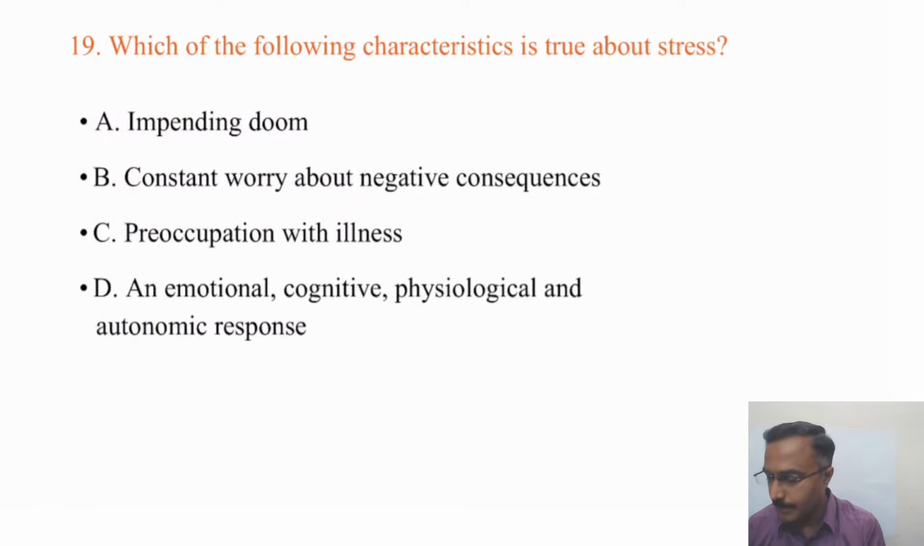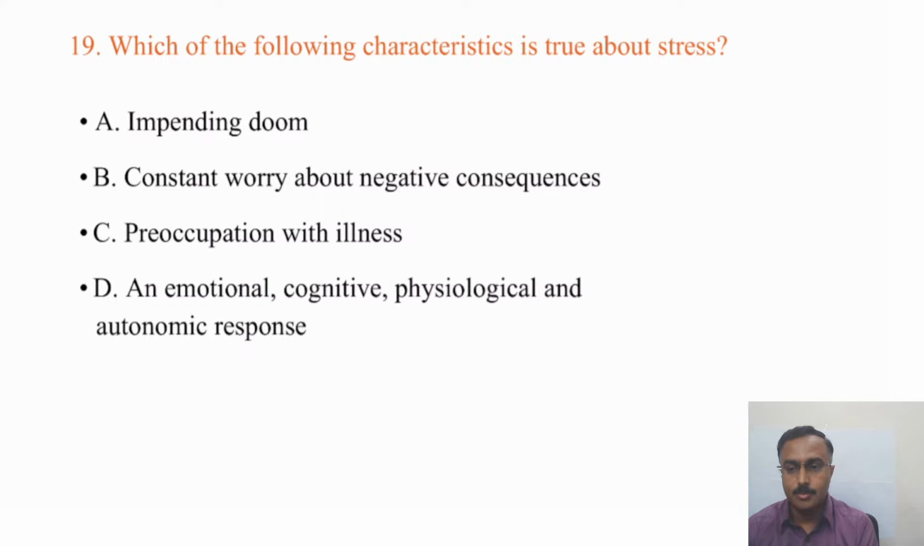Okay, right. Which of the following characteristics is true about stress? Coming to basics in mental health: the current competency based medical education curriculum describes the initial topics as basics in mental health, wherein stress, learning and memory are the subtopics discussed. Can somebody answer this? Is it impending doom, constant worry about negative consequences, preoccupation with illness, or an emotional, cognitive, physiological and autonomic response?